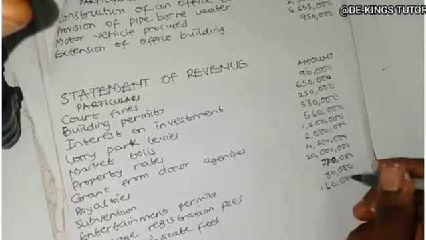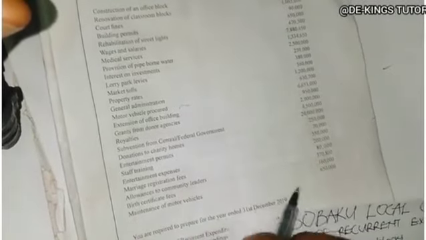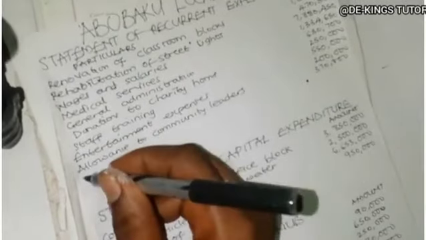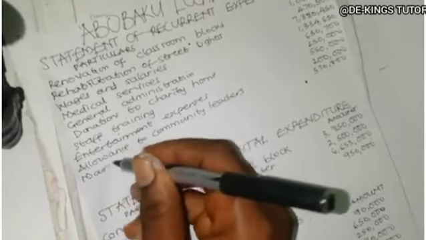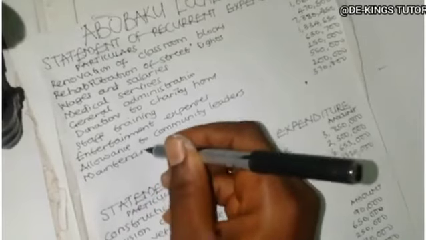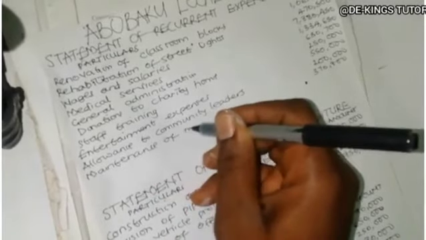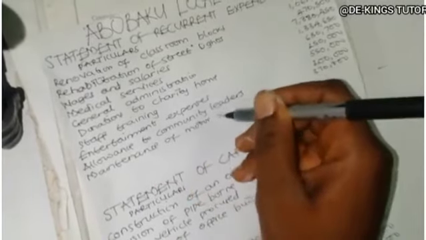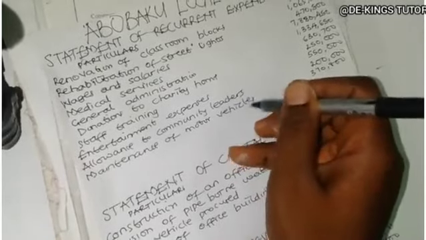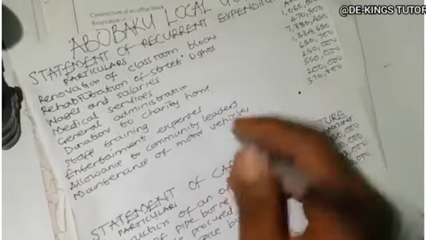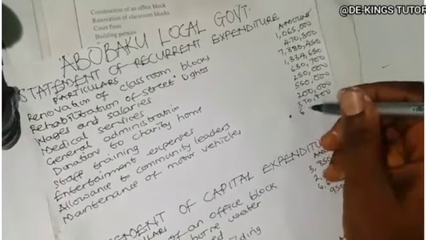While the last one is maintenance of motor vehicle, 650,000. Maintenance can be done regularly, so it is a recurrent. So maintenance of motor vehicle, which is 650,000.